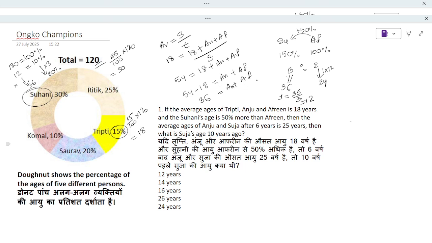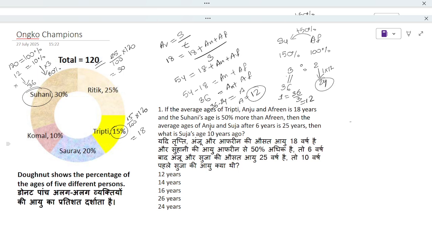So here Anju will be 36 minus 24. Sorry, Afrin is 24, so we'll get Anju is equal to 12. Now we got the value of Anju and Afrin.